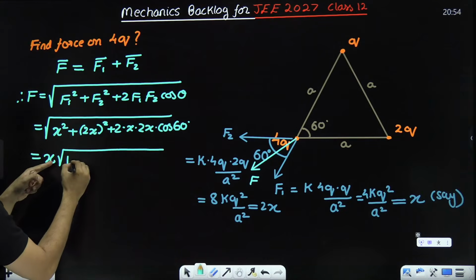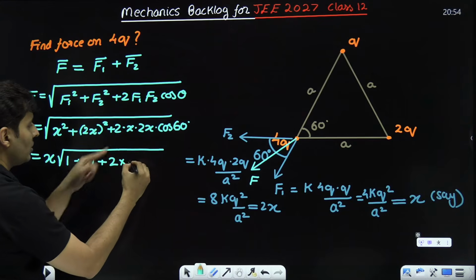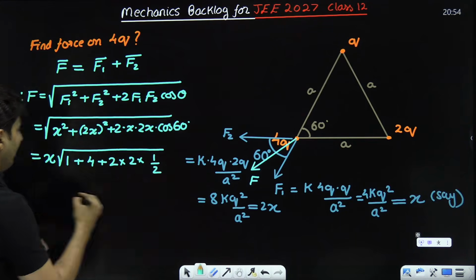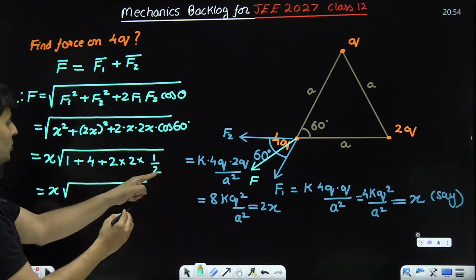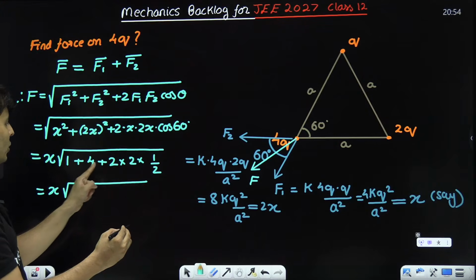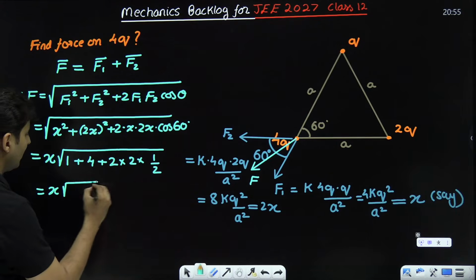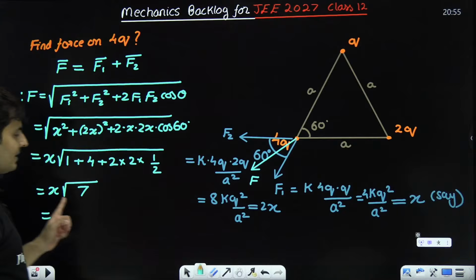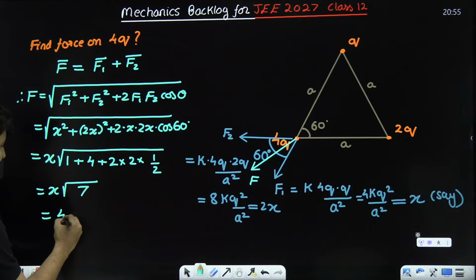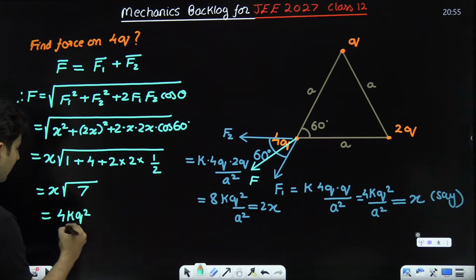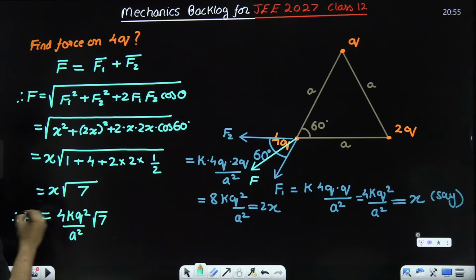So here I am left with 1. Here I am left with 2 square, which is 4, plus 2 into 2 cos 60, which is basically half. So this will become x, and then 1 plus, this 2 and 2 will cancel, 1 and 2 will remain. 2 plus 4, 6, 6 plus 1, 7. Is that right? No need of such a big root. This is just 7. But I know what x is. x was 4kq square by a square. So this will be 4kq square divided by a square into root 7. So that is the final answer.